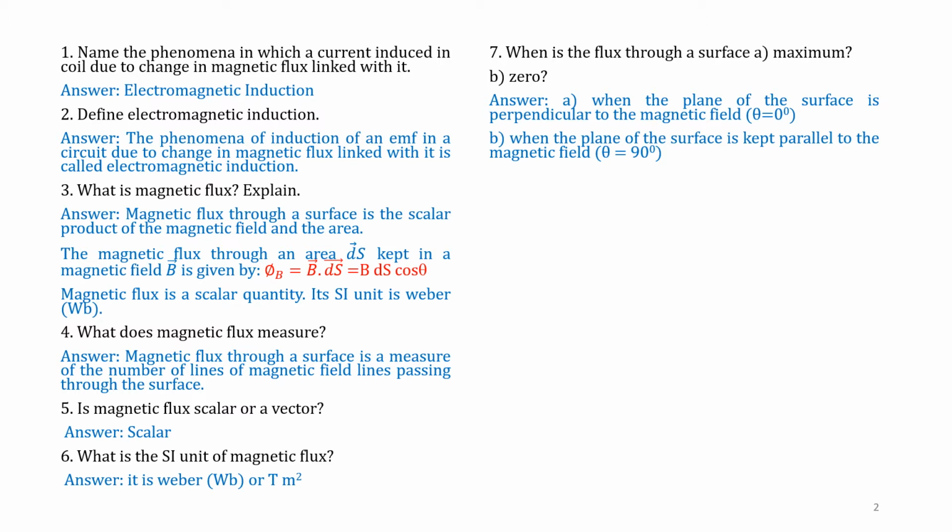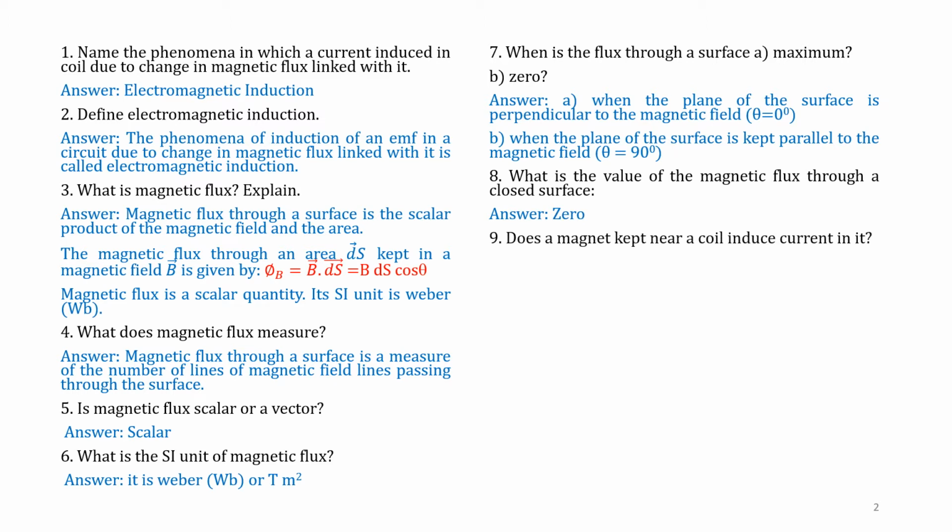Part B. When the plane of the surface is kept parallel to the magnetic field, that is theta equal to 90, then the flux is 0. Question number 8. What is the value of magnetic flux through a closed surface? 0. The value of magnetic flux through a closed surface is 0.